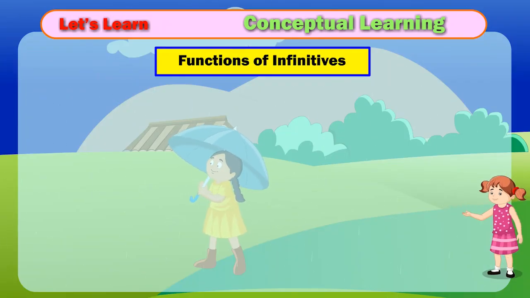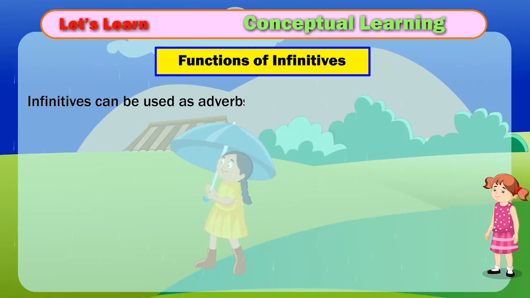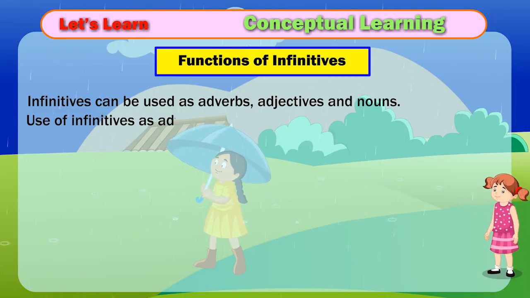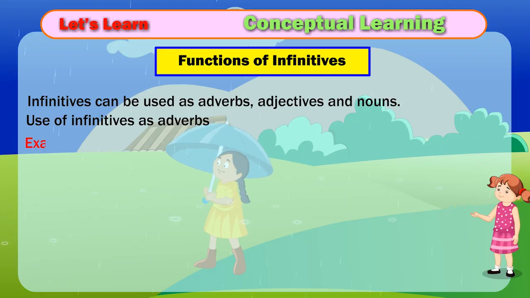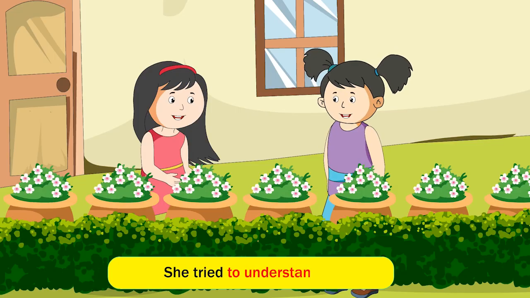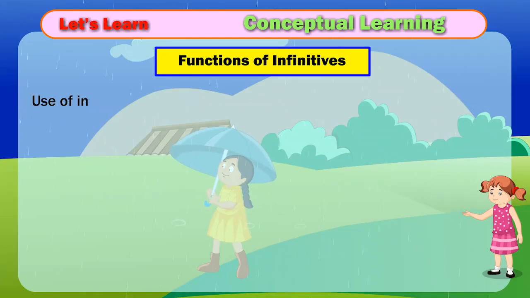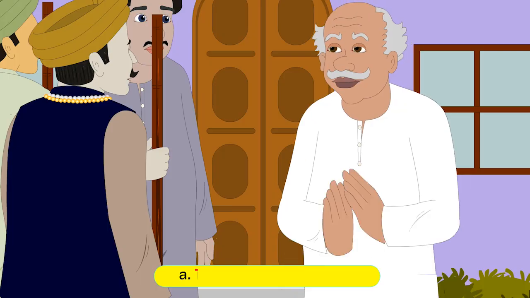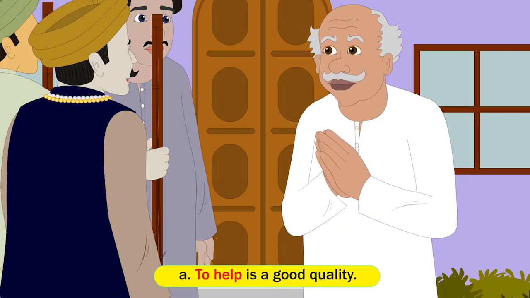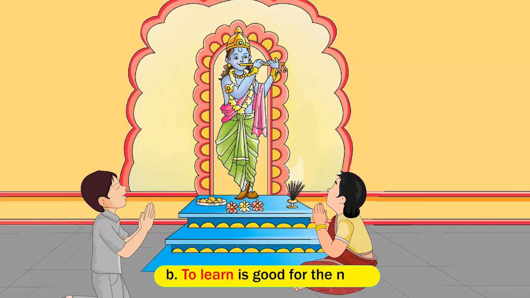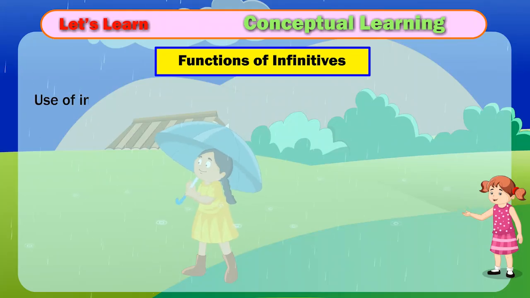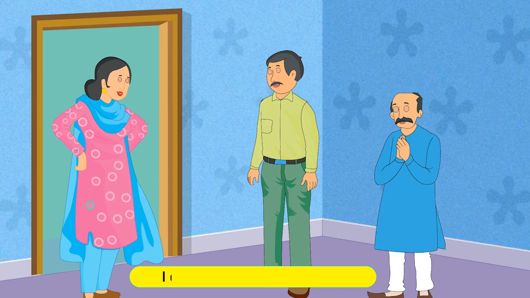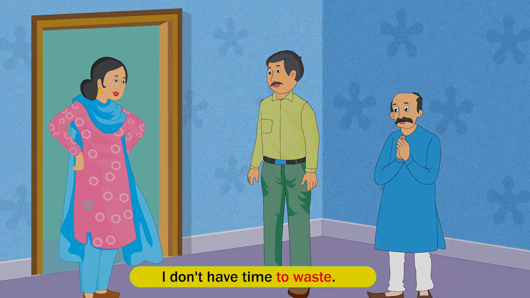Functions of infinitives. Infinitives can be used as adverbs, adjectives and nouns. Use of infinitives as adverbs. Example: She tried to understand. Use of infinitives as nouns. Examples: A. To help is a good quality. B. To learn is good for the mind. Use of infinitives as adjectives. Example: I don't have time to waste.